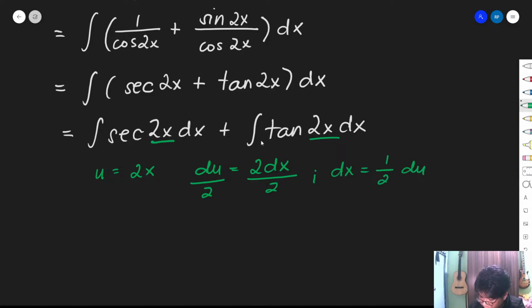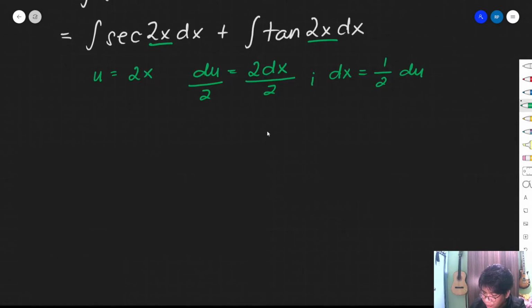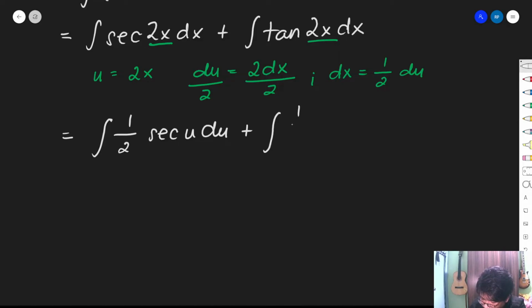Okay? So next, since na-determine na natin yung u, na-determine na natin yung du, pwede na tayo mag-substitute. Again, uunahin kong isulat yung neutralizing factor natin. So that is 1/2 secant u du plus the integral of 1/2 tangent u du. Okay?